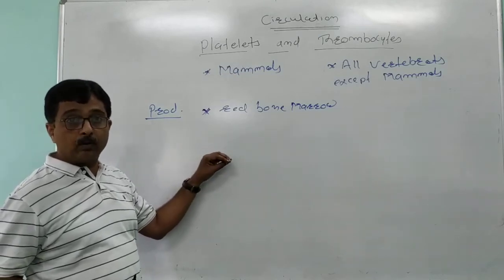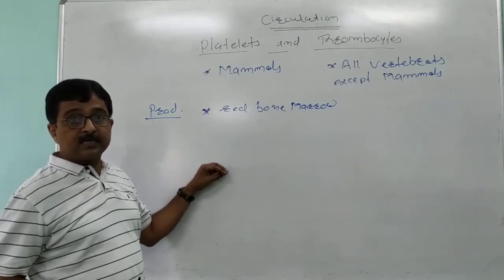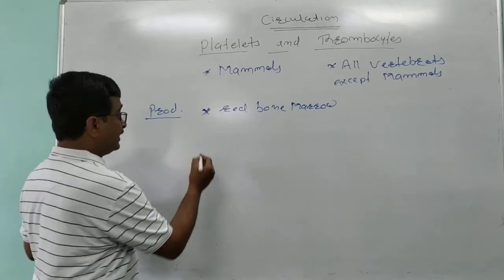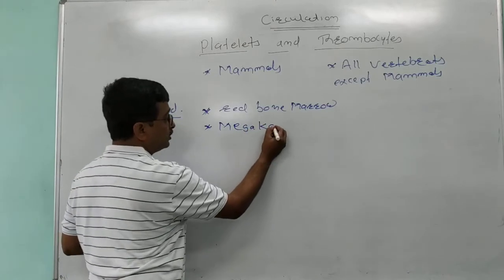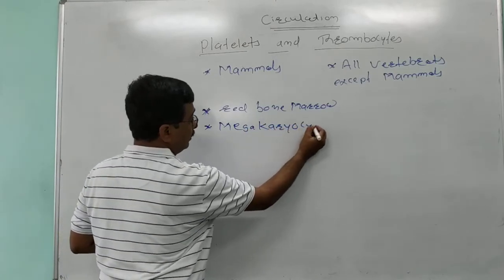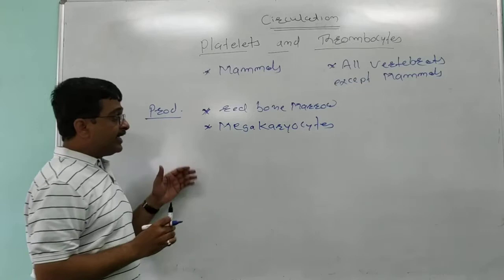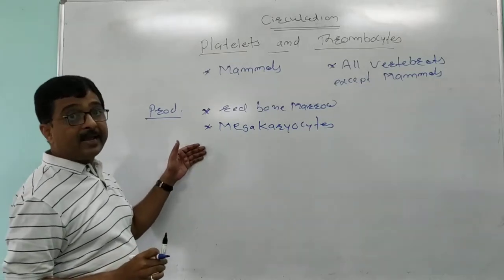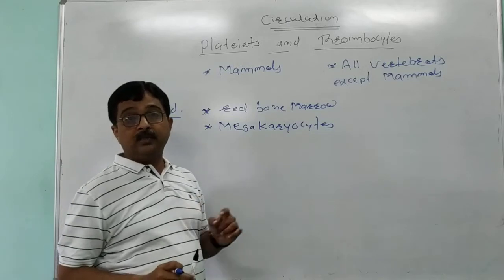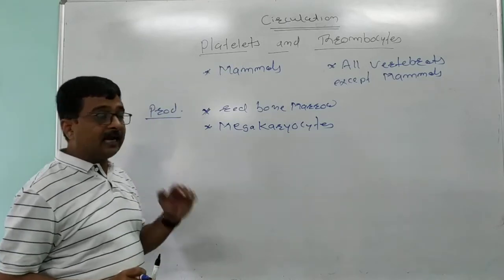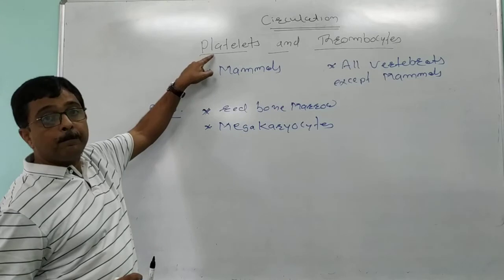These large cells are called megakaryocytes. Due to the breaking of these megakaryocytes, certain fragments are produced in the cytoplasm, and those fragments are called platelets.